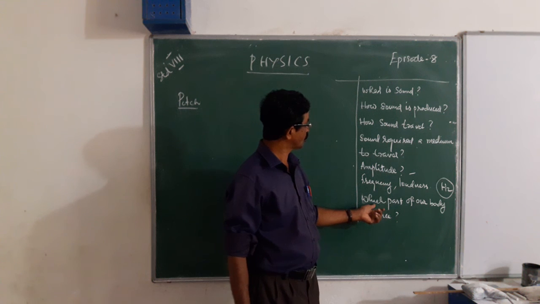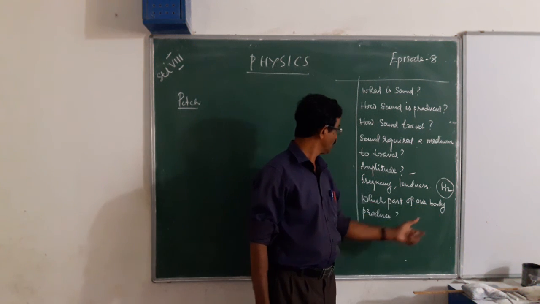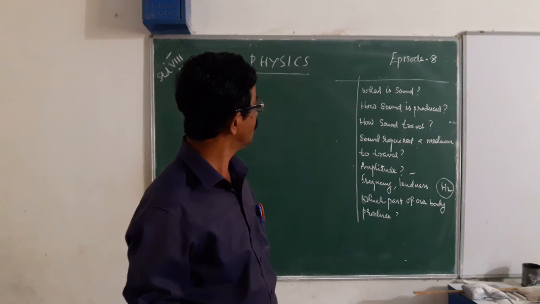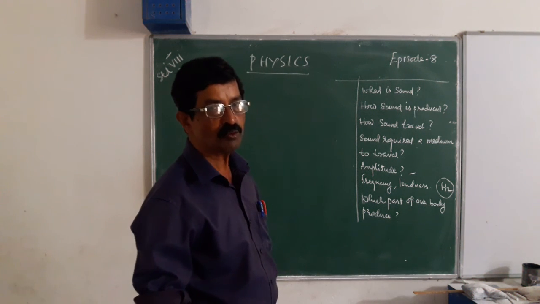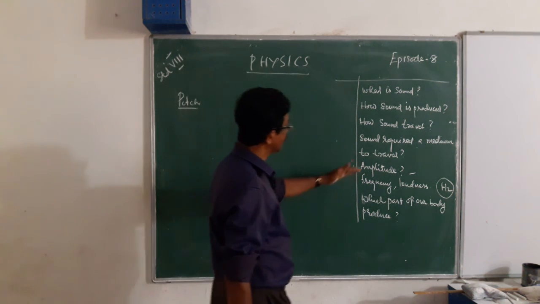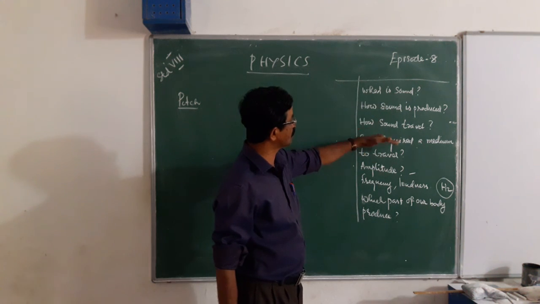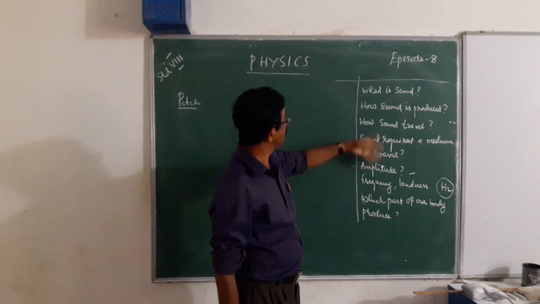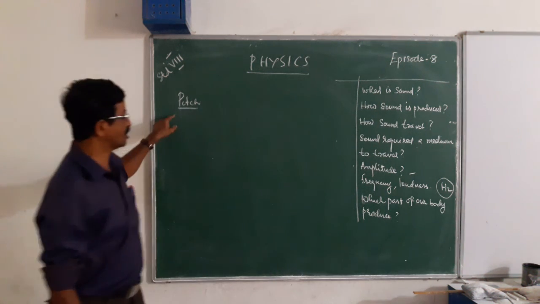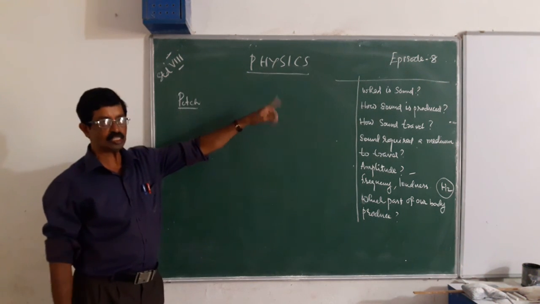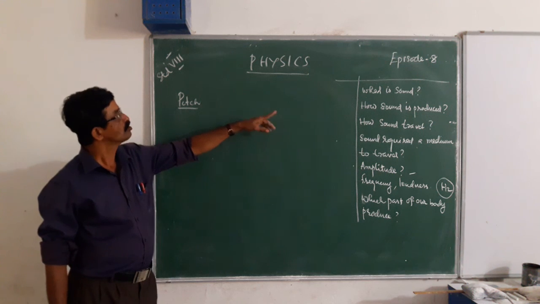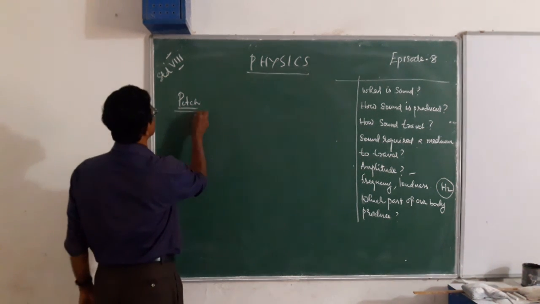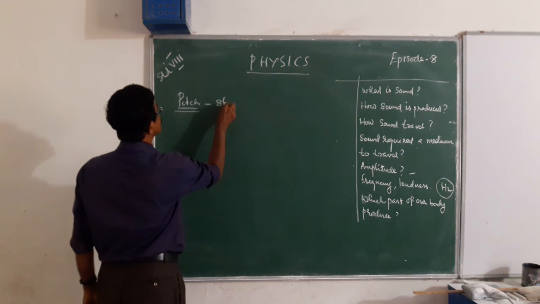Then we also discussed which part of our body produces sound. That is the voice box, and we discussed that part also. These are all things you want to remember as we go into this next part. Can you remember all these points? Okay. Now next we want to know about pitch or shrillness.